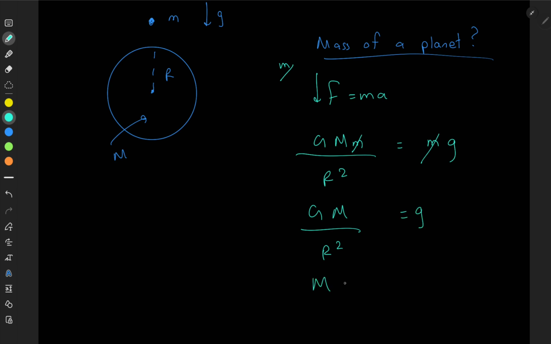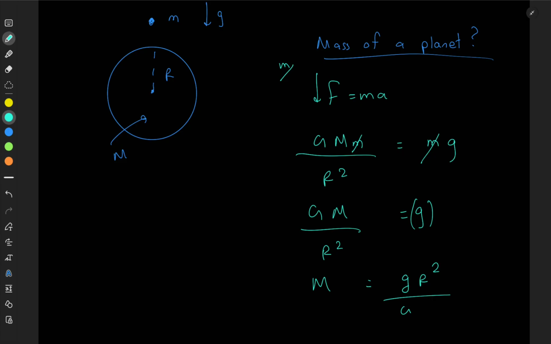Now what is the mass of the planet then? Capital M. That's equal to gr squared divided by G. So gravitational field intensity is g. Can you see that? g is also the gravitational field intensity, GM over r squared. You can think of 1 kg here, isn't that so, right? So you can see gravitational field intensity, or we can say gravitational acceleration, is equal to GM over r squared. Is that clear? So then mass is equal to gr squared over capital G. So you can find the mass like that, right?